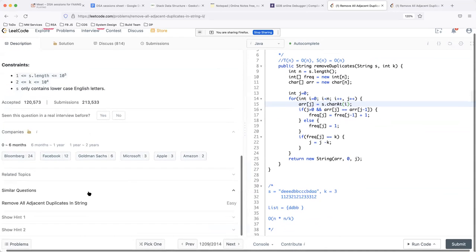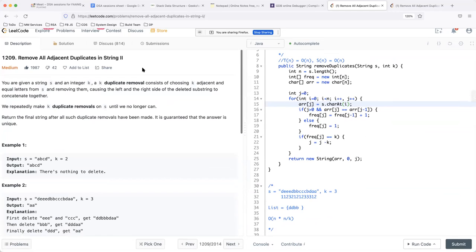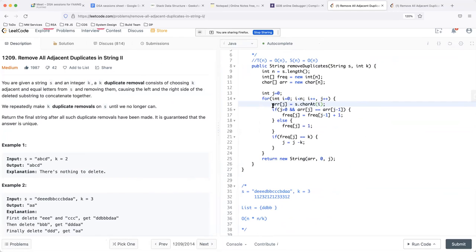Yeah, this is what they're expecting you. Something similar on these lines. You can have a different logic, like you don't have to write it like this. Or maybe if you want to tweak something, but they would be expecting something like a O of n solution for this particular problem. So you have to use some way to keep track of the frequencies of previous characters, which are consecutively repeating.